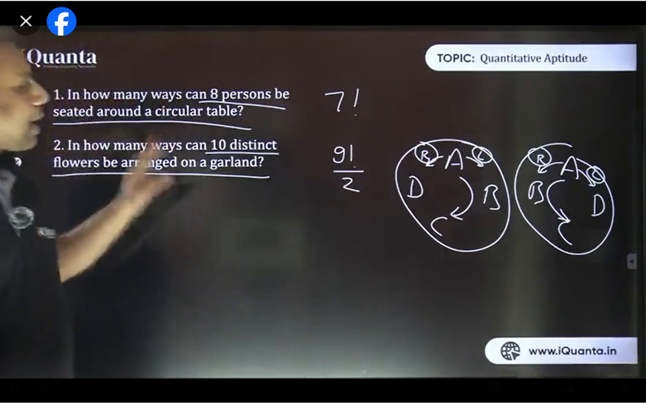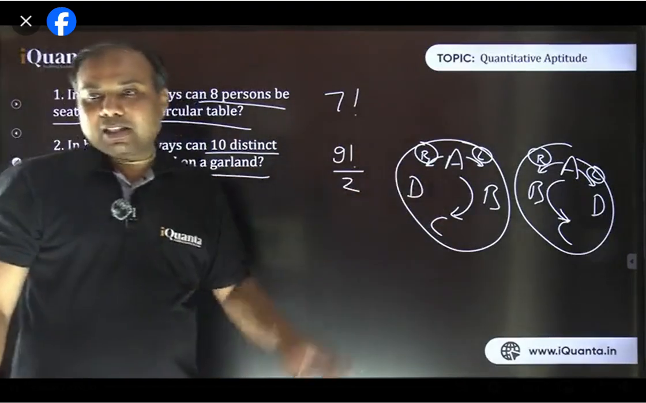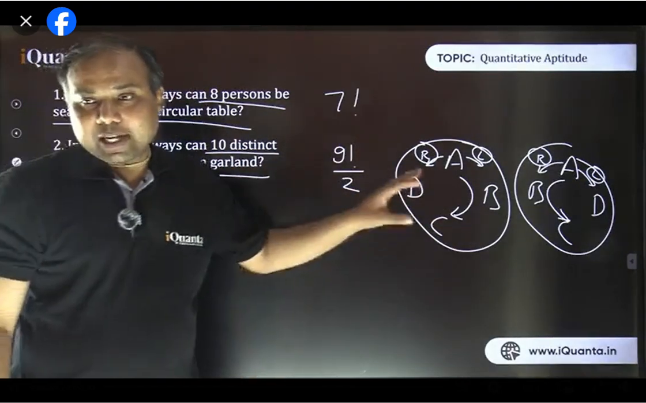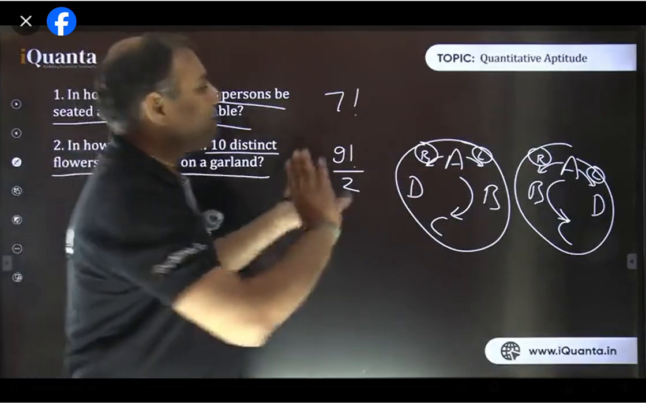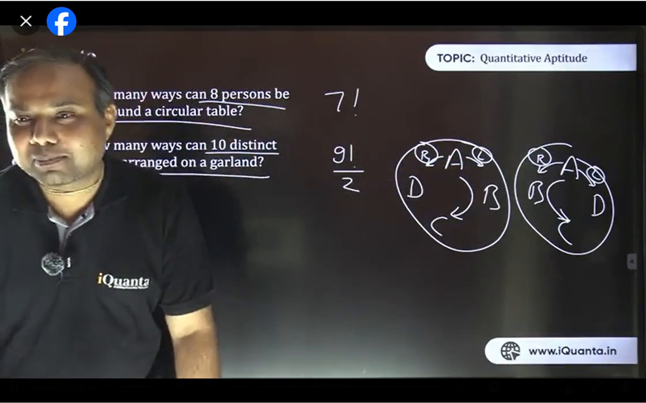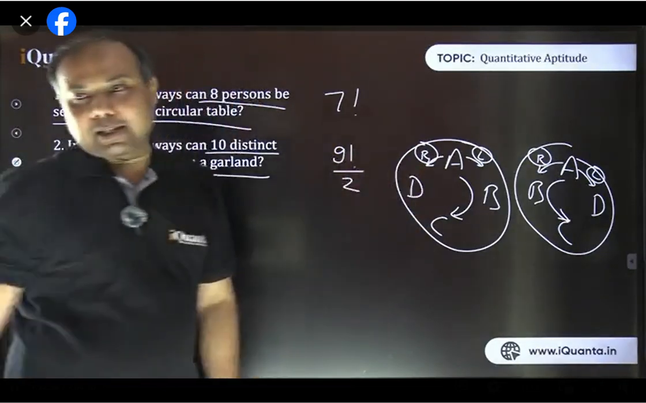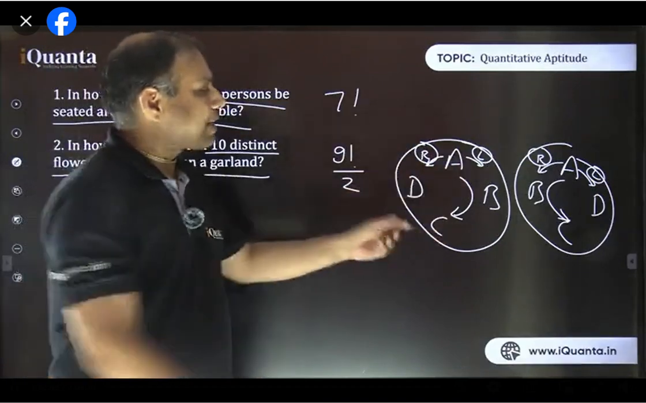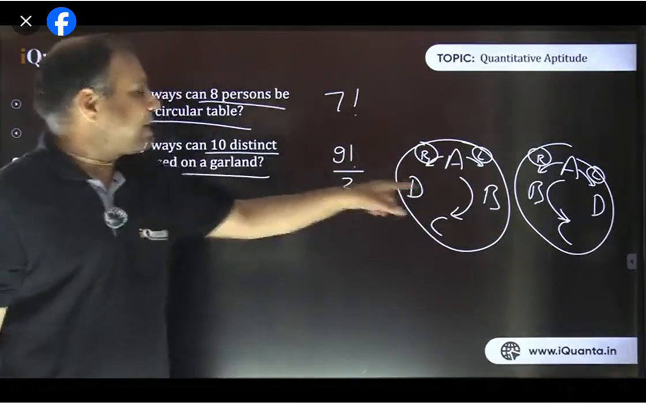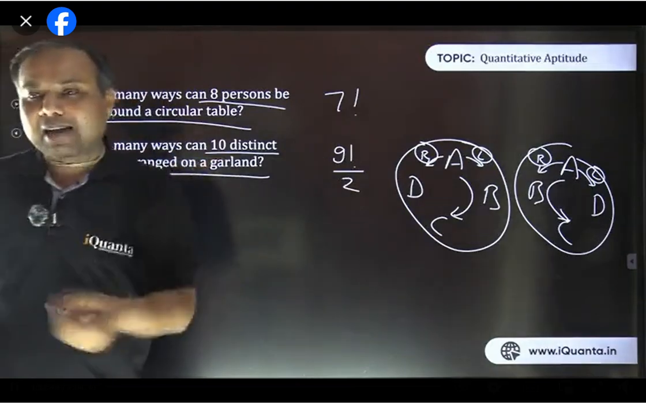But in case of a garland, let A, B, C, D be the flowers. If this is a garland, then it can be rotated. Exactly, Tulika, that's perfectly fine. So if it had been a garland, then it can work for both cases. Only one arrangement, this clockwise arrangement, can be used as anti-clockwise also, if it is a garland of flowers or some beads, necklace or something.